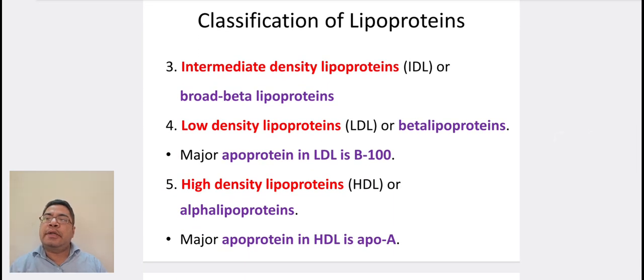Third, intermediate density lipoproteins or broad beta lipoproteins. Then fourth is low density lipoproteins or beta lipoproteins. Major apoprotein in LDL is B100. Fifth is high density lipoproteins or alpha lipoproteins. Major apoprotein in HDL is ApoA.